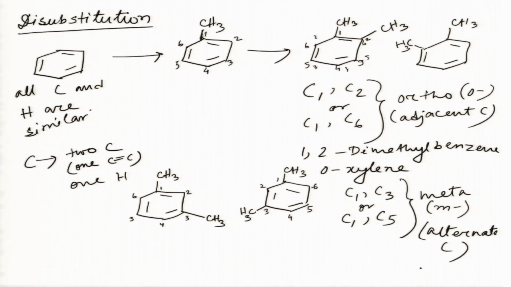Okay. So, we can call this as 1,3 dimethyl benzene or metaxylene. Okay.